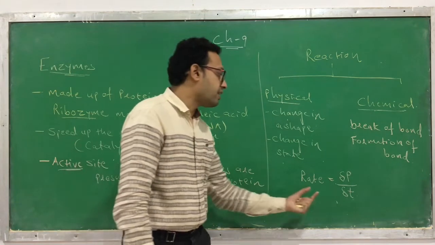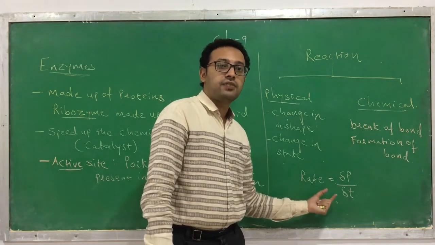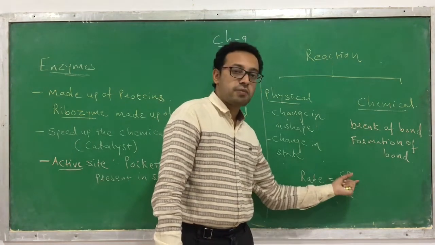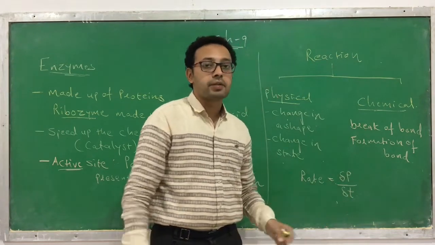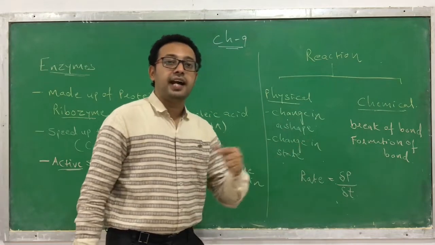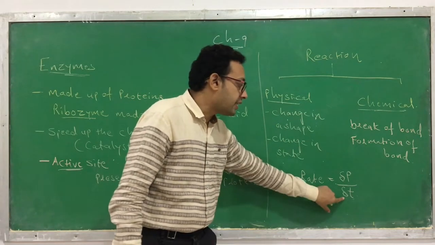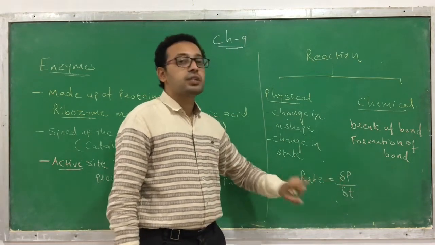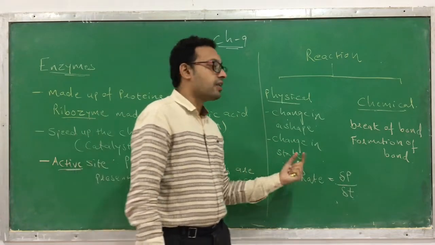So how can we define the rate of a chemical reaction? The rate of a chemical reaction is the formation of product per unit time. P indicates the product, T indicates the time. Per unit time, how much product is formed, that is called the rate.